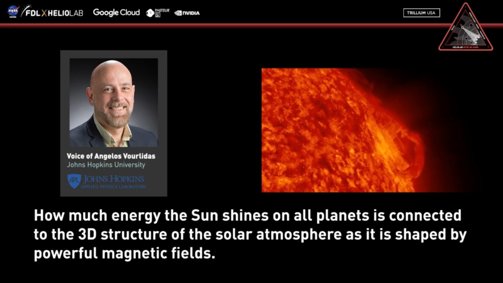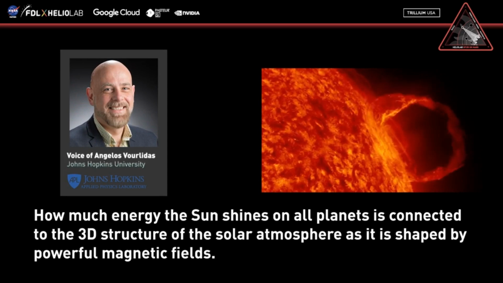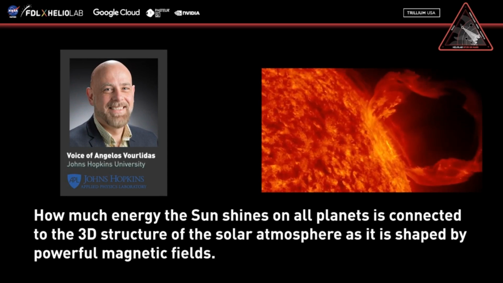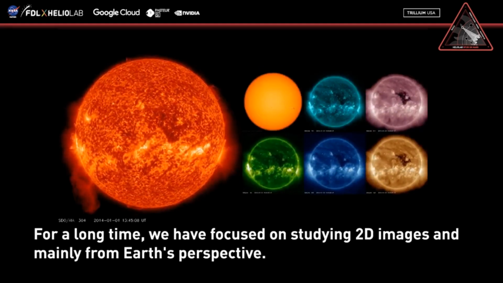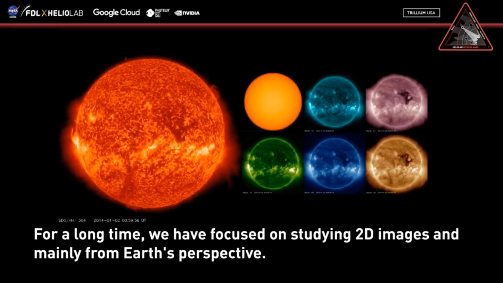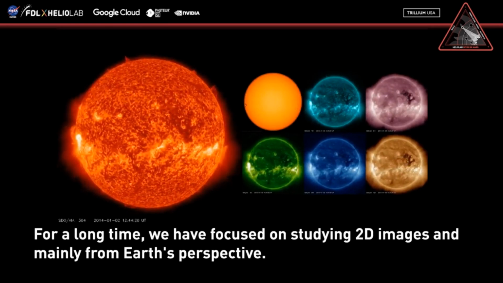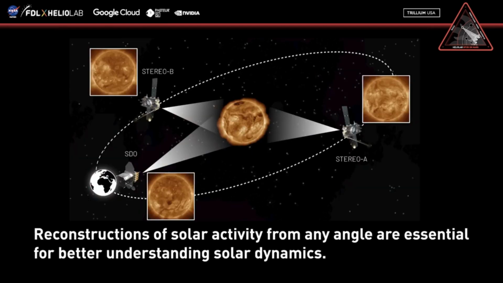How much energy the sun shines on all planets is connected to the 3D structure of the solar atmosphere, as it is shaped by powerful magnetic fields. For a long time, we have focused on studying 2D images, and mainly from Earth's perspective. Reconstructions of solar activity from any angle are essential for better understanding solar dynamics.